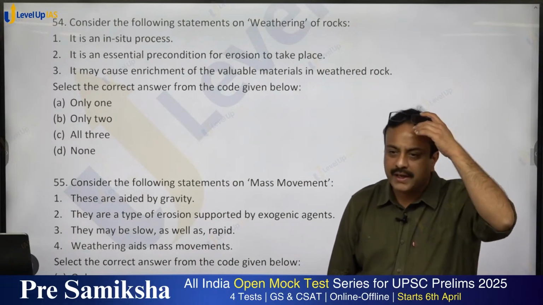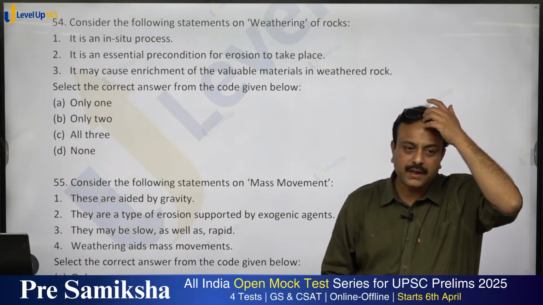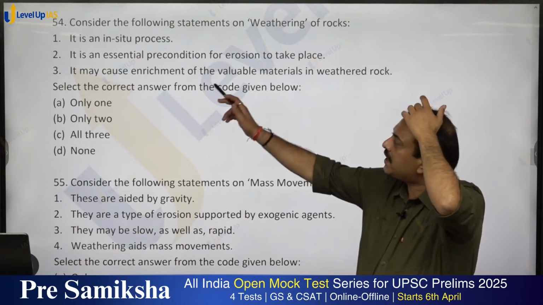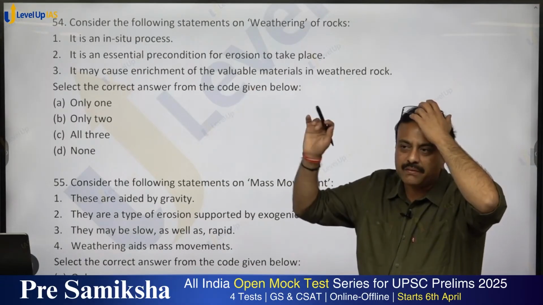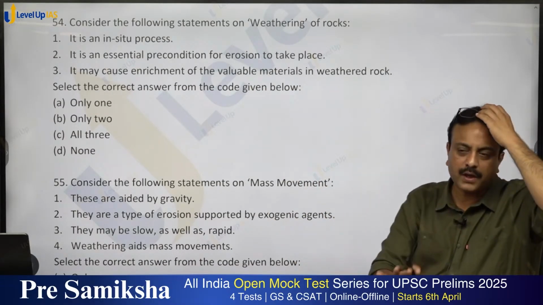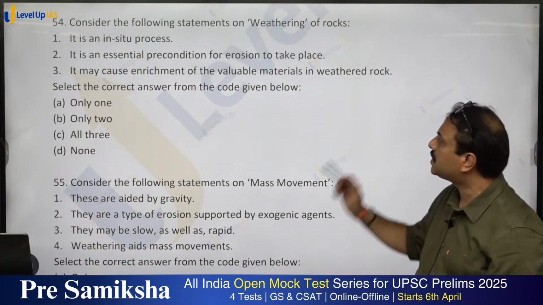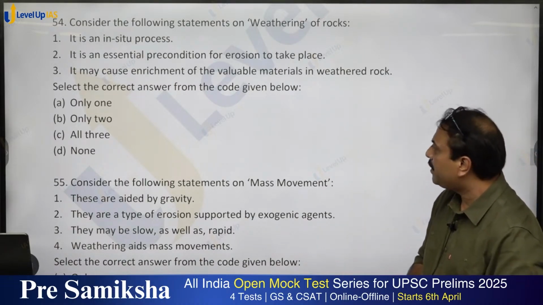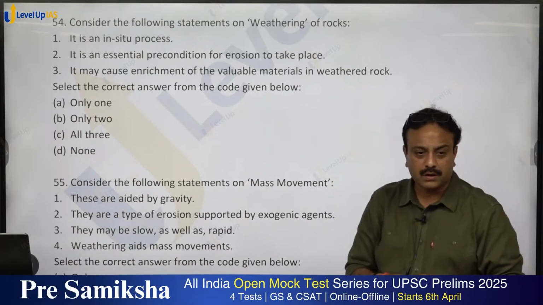If weathering has not taken place, then erosion cannot take place? No. Even if weathering has not taken place, erosion is possible. So it is not an essential precondition. But yes, if weathering is there, erosion will be supported. Erosion will be enhanced. More erosion will take place. But it is not a compulsory precondition. So the statement is wrong.